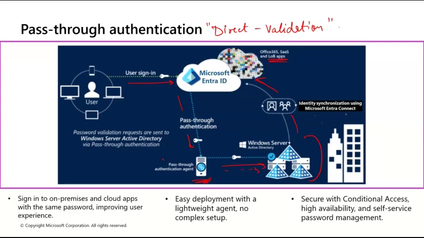identity synchronization using Microsoft Entra Connect. That is your pass-through authentication. It means the request is coming on the Entra ID side, but it is being sent to an agent which is the pass-through authentication agent, and it is being sent back to your AD, your on-premise AD.